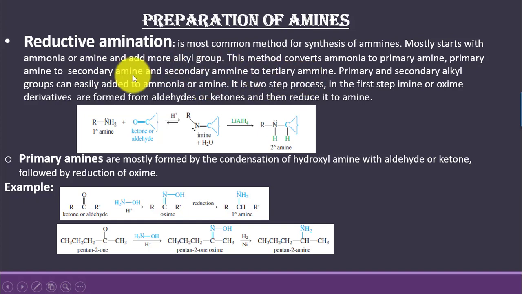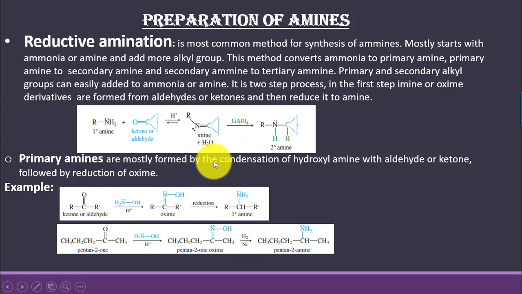Primary and secondary alkyl groups can easily add to the ammonia or amine. So it is a two-step process. In the first step, imine or oxime derivatives are formed from the aldehyde or ketone, and then they are reduced to amine. So primary amine is taken over here, which is made to react with an aldehyde or a ketone, and this leads to the formation of imine, which is reduced to secondary amine.